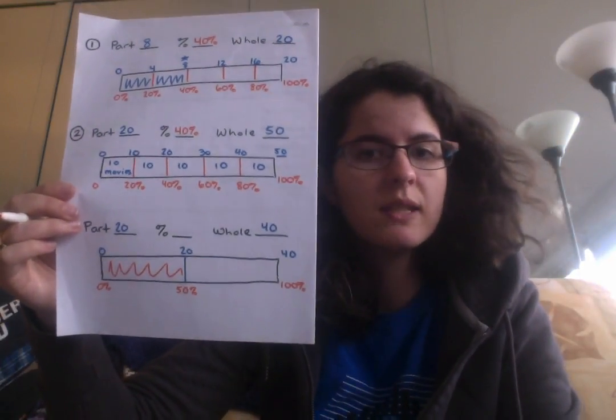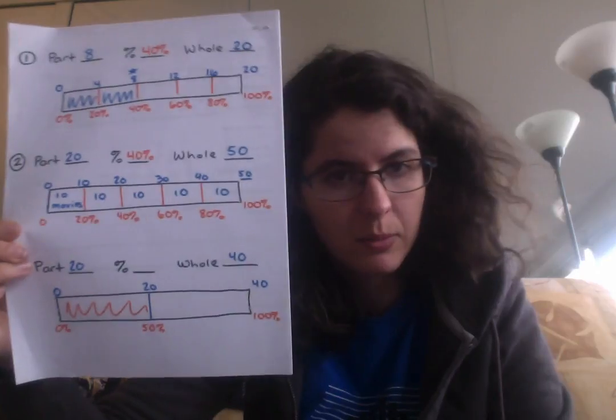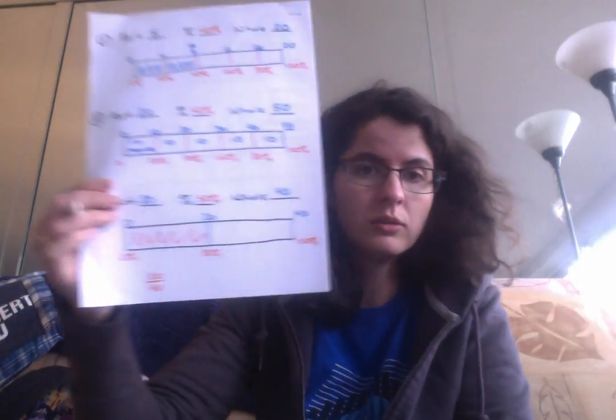Saying that 20 movies out of 40 movies has to be 50%. That also matches some information that we already know about fractions. If I were to do 20 out of 40, my part out of my whole, I could take that fraction and simplify it, could reduce dividing both of them by 20, and I would have 1/2.